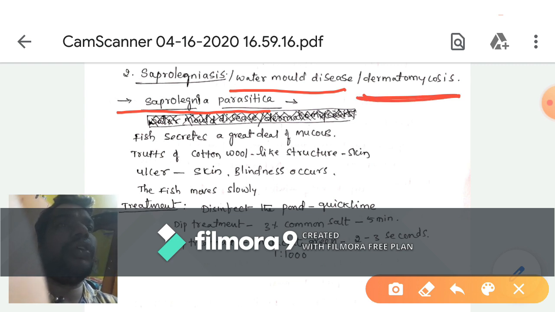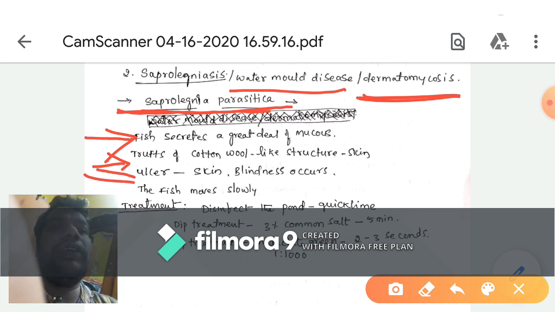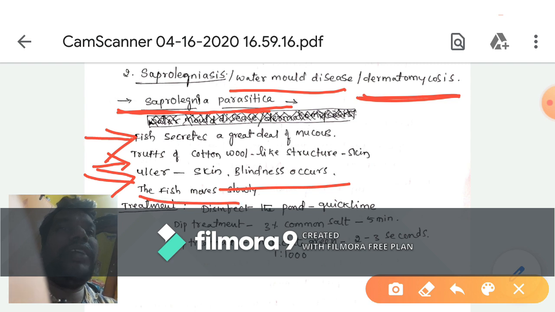The symptoms are that the fish secretes a great deal of mucus, the body has tufts of cotton-wool-like structures, several ulcers form on the skin, blindness occurs, and the fish moves very slowly.